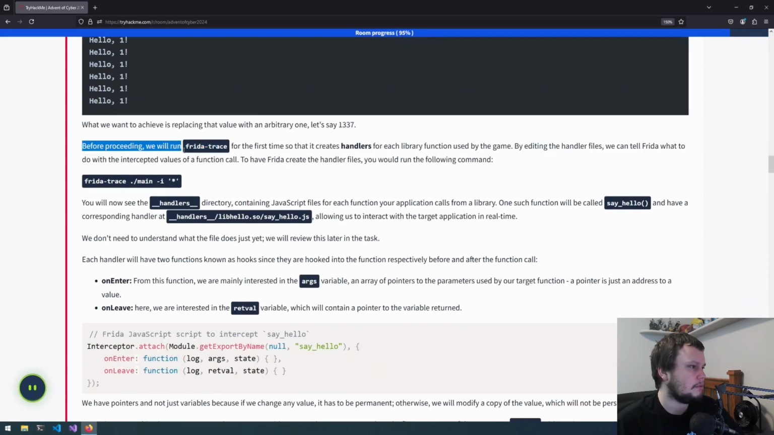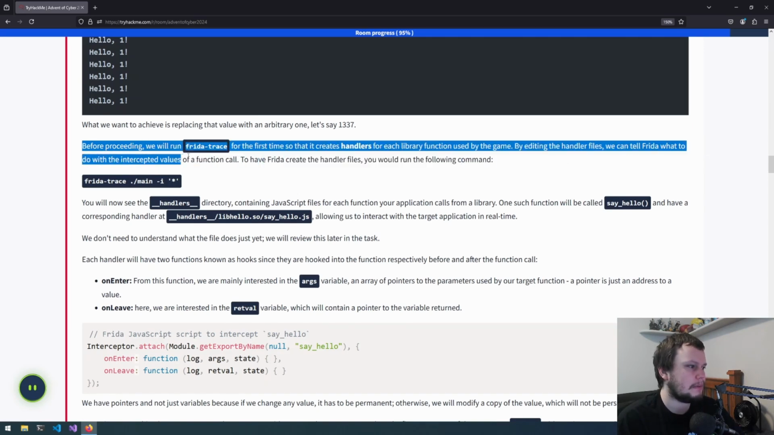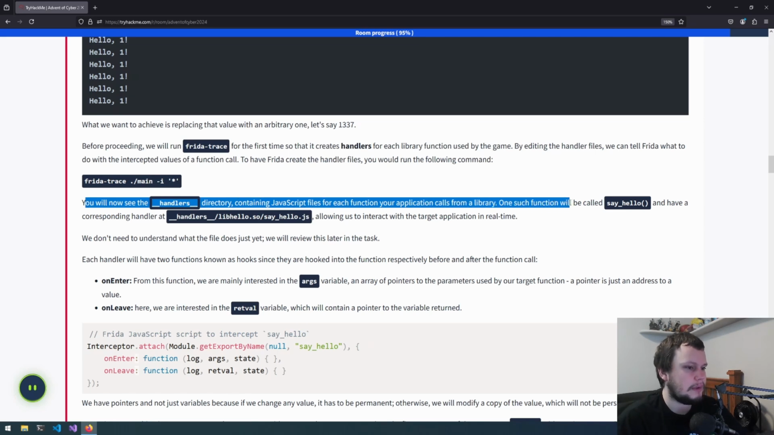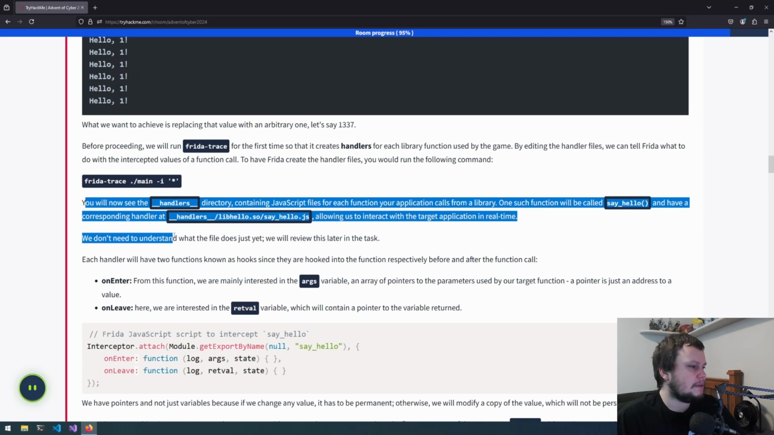Before proceeding, we will run frida-trace for the first time so it creates handlers for each library function used by the game. By editing the handlers, we can tell Frida what to do with the intercepted values of a function call. To have Frida create the handler files, you would run the following command: frida-trace on the file, -i, and a wildcard for everything. You will now see the handlers directory containing JavaScript files for each function your application calls from a library. One such function will be called sayHello and have a corresponding handler at handlers/libhello.so/sayhello.js, allowing us to interact with the target application in real time. We don't need to understand what the file does just yet. We will review this later in the task.